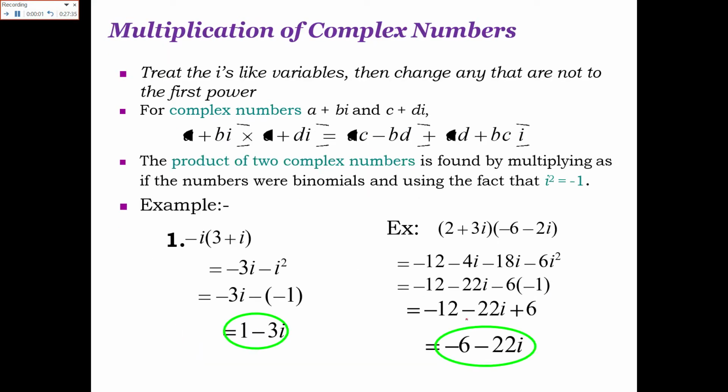Now the multiplication of the complex numbers. Treat the iotas like variables, then change any that are not in the first power. So what does it mean? For complex numbers like a plus b iota and c plus d iota, if you are asked to multiply them, what will we have? a into c plus, because here the sign is plus,